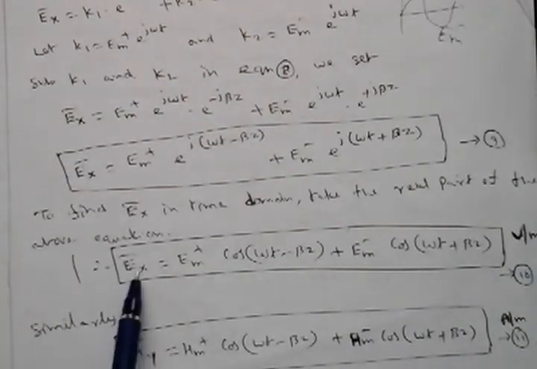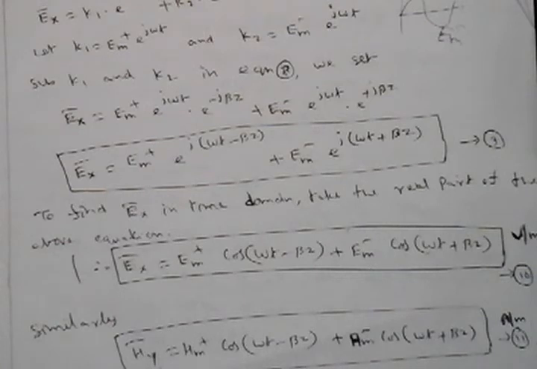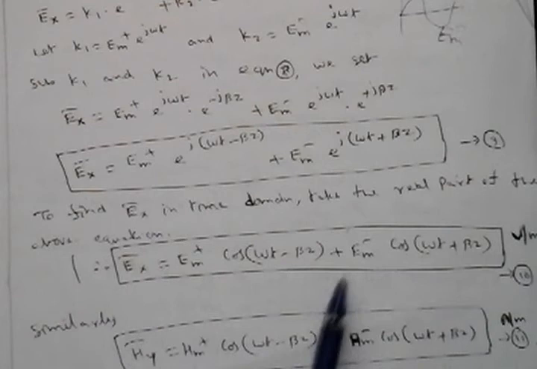Here you may get a doubt: why the suffix x, why the suffix y? Electric field is along the x direction and magnetic field is along the y direction. Both have a phase shift of 90 degrees. That's why if one is along the x direction, the other should obviously be along another direction, that is the y direction only. Therefore Hy is the same equation, only the alphabets of electric field and magnetic field will differ.